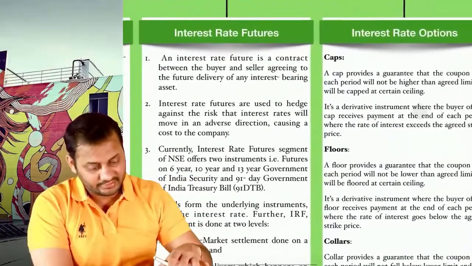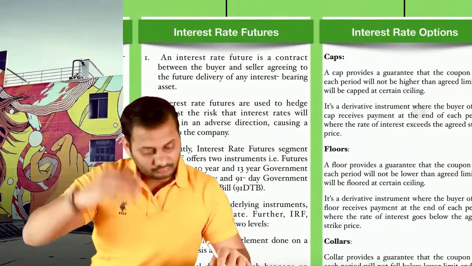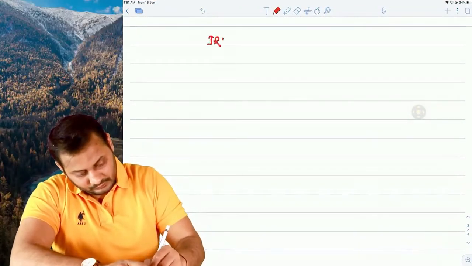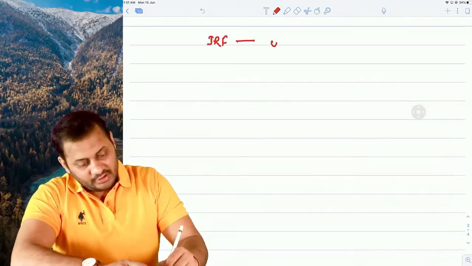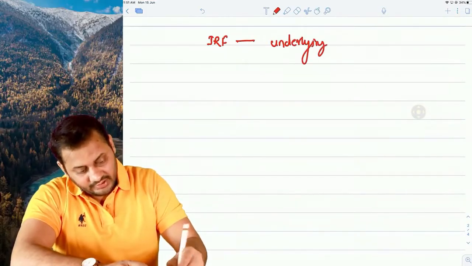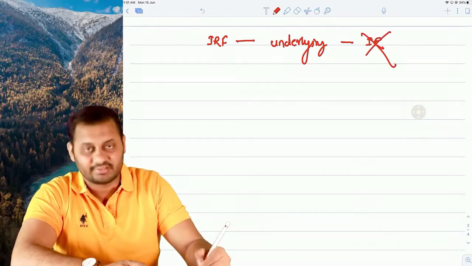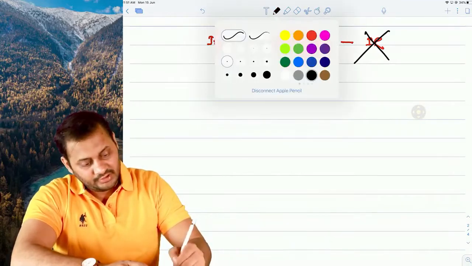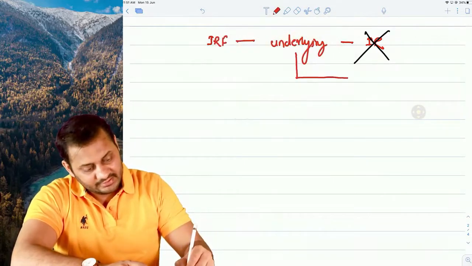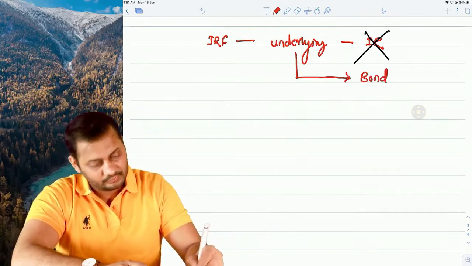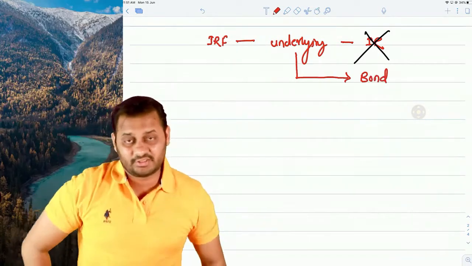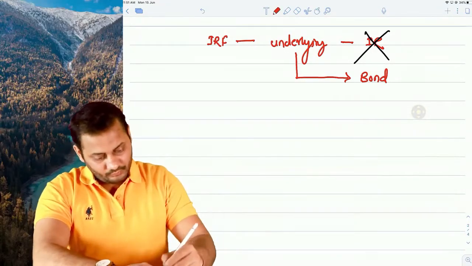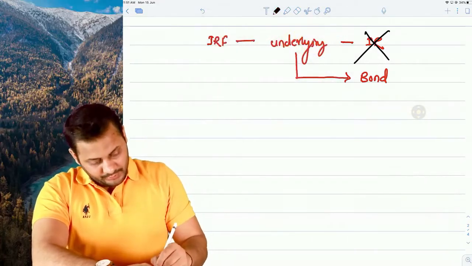Let's discuss interest rate futures. One thing you need to understand clearly in the case of interest rate futures: the underlying in an interest rate future is not the interest rate. In an interest rate future, the underlying is a bond. Underlying means the asset. It's the bond. Okay, so have a look.